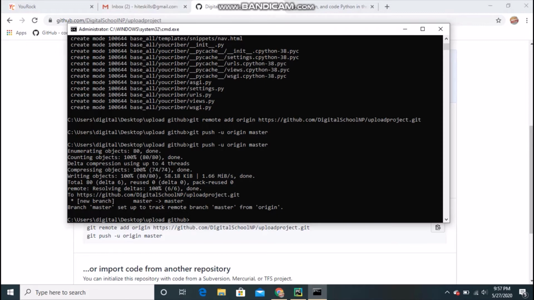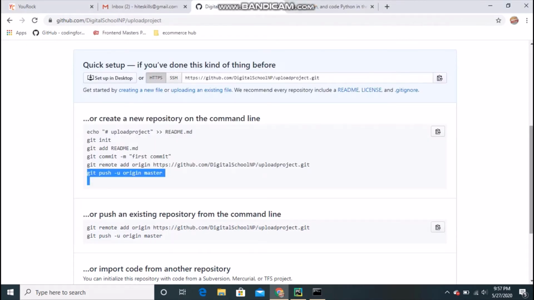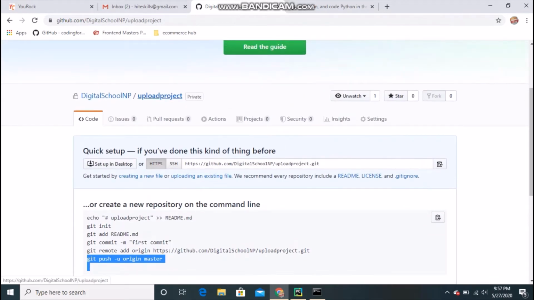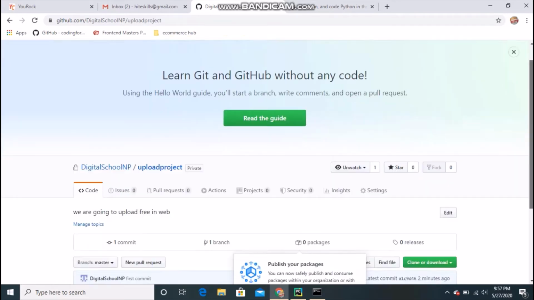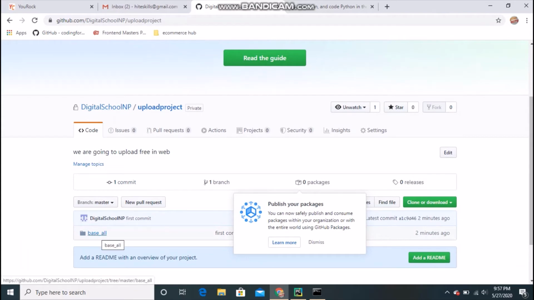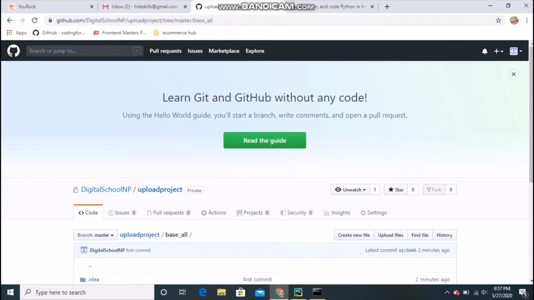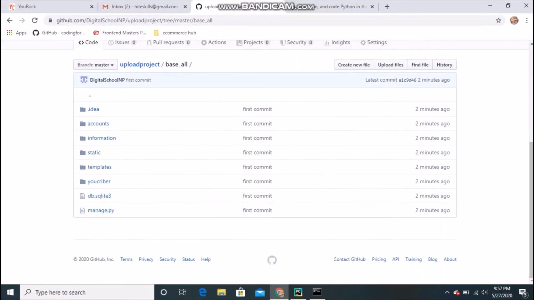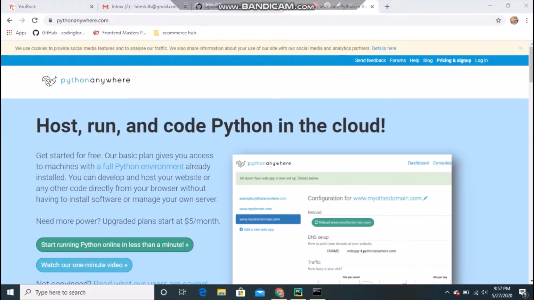Okay, so I will go back to my GitHub, and I will click on that upload project. And if you click there, then you can see your file is there, basal, that is your project, right? So successfully we have uploaded our project here. You can see everything is there. Now next thing, we will upload this website to pythonanywhere.com.